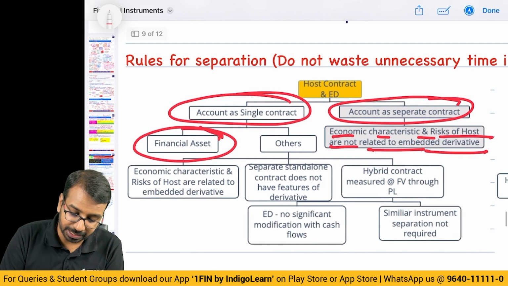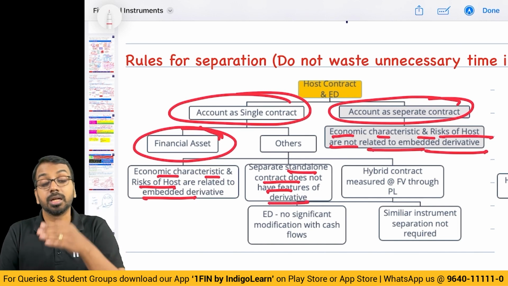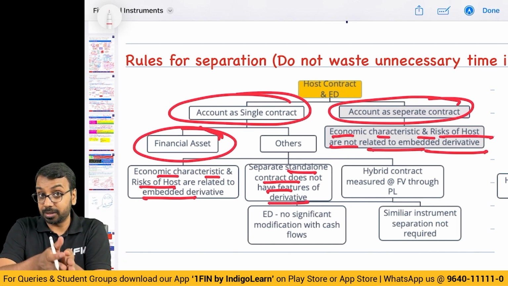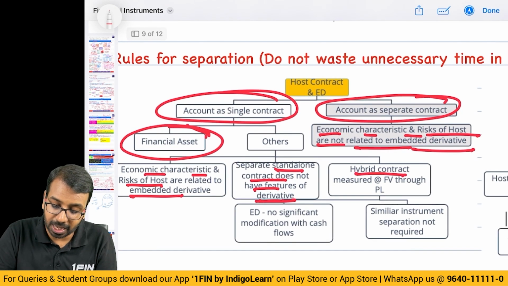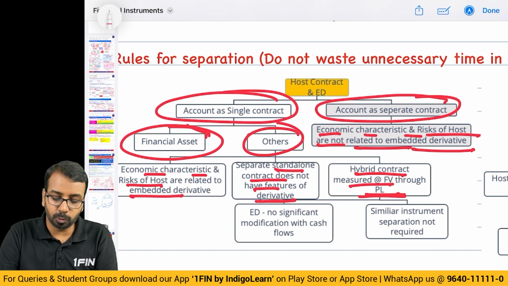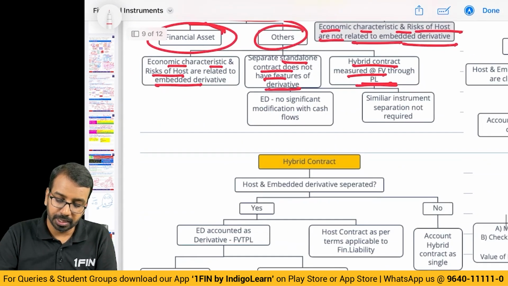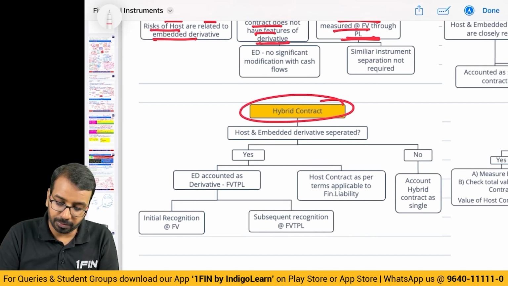And in other cases, if the economic characteristics and risk are related, and the separate standalone contract does not have a feature of derivative, means if I separate it, it doesn't have the feature of derivative, and if it's a hybrid contract measured at fair value through P&L, in that case again I will do single contract accounting. Okay. Now, here is where you will understand when do we separate, how do we account for it when